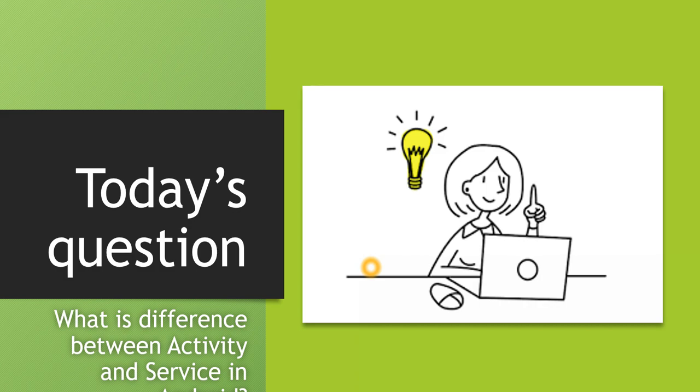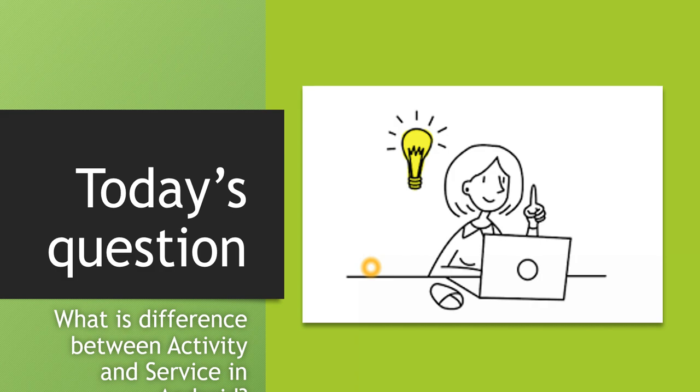Activity is nothing but the user interface, whatever we see. The user will interact with an activity in an Android app. We know an Android application will have activities and services as its core components.